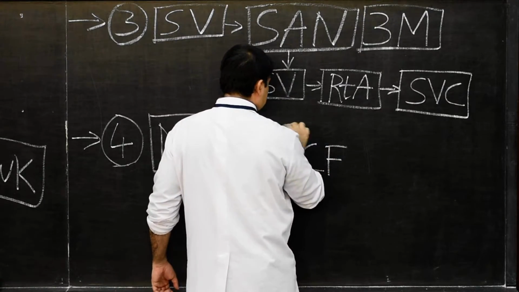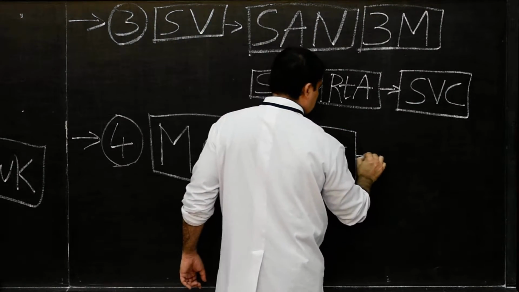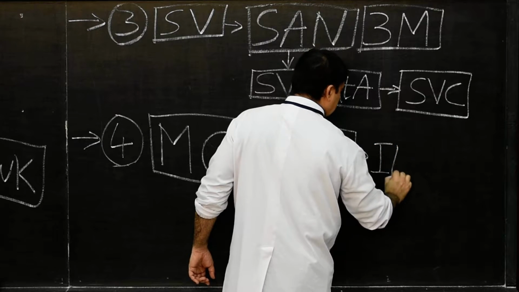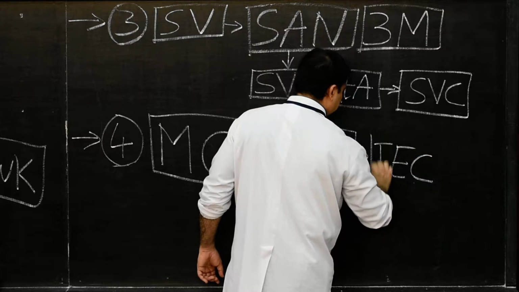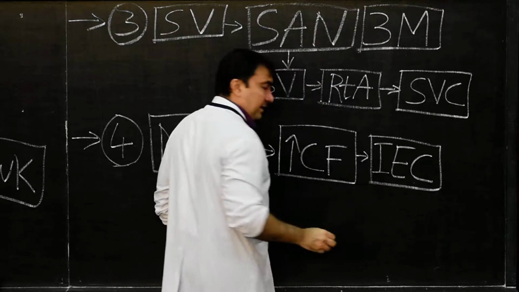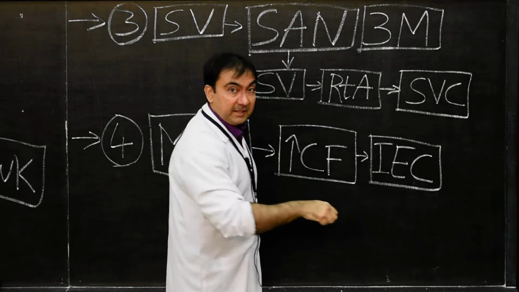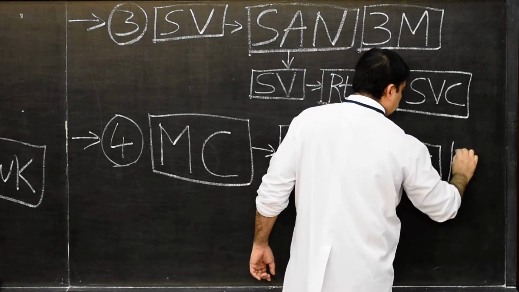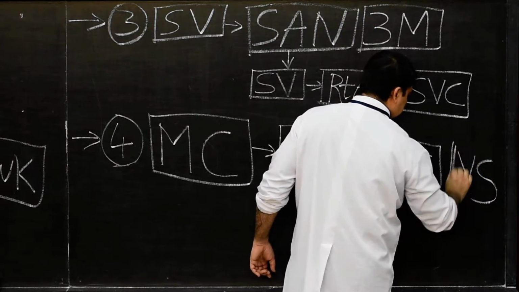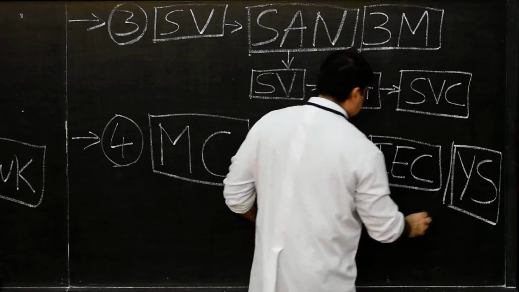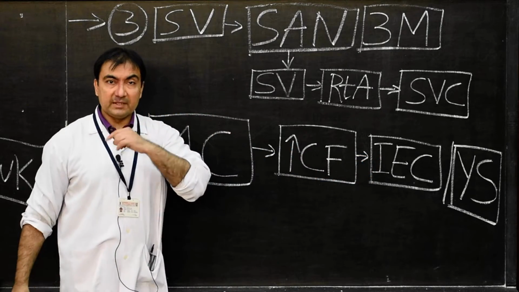This circulation of the fluid will be through the intraembryonic coelom and also through the yolk sac. So in the initial stages, these changes will take place.